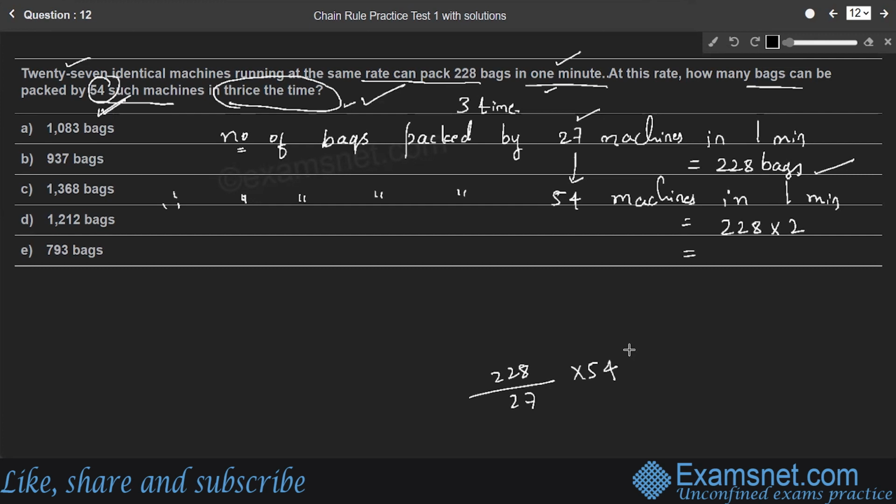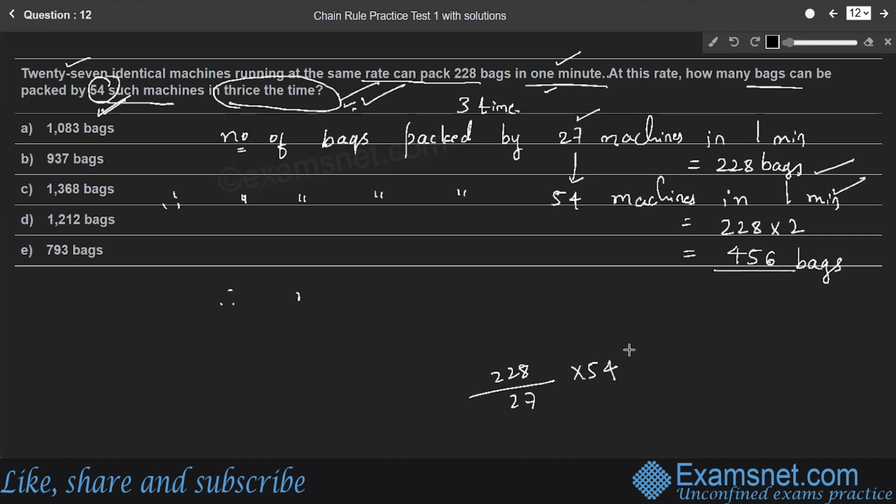So 228 into 2 is 456 bags. So 54 machines can pack 456 bags, right? And it is given that in 3 times the original time. That means in 3 minutes, right? So these 456 bags are for 1 minute.